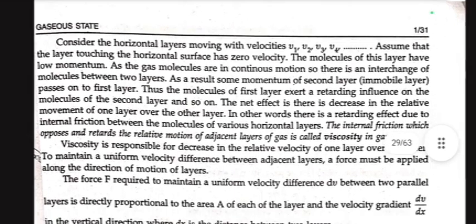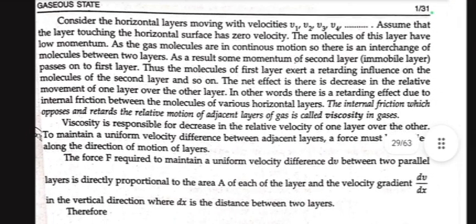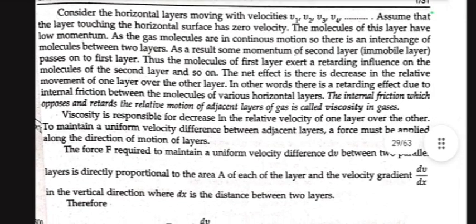The molecules of this layer have low momentum. As the gas molecules are in continuous motion, there is an interchange of molecules between two layers. As a result, some momentum of the second layer passes on to the first layer. Thus the molecules of the first layer exert a retarding influence on the molecules of the second layer, and so on. The net effect is a decrease in the relative motion of one layer over the other layer. In other words, there is a retarding effect due to internal friction between the molecules of various horizontal layers.